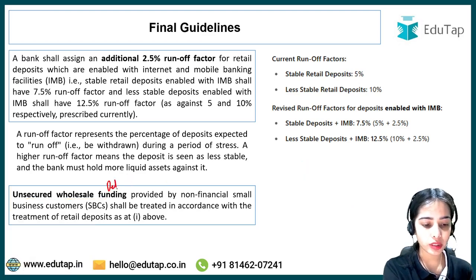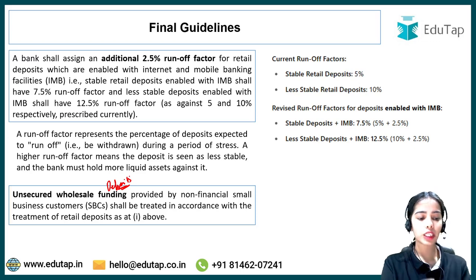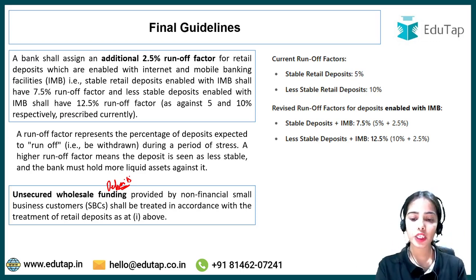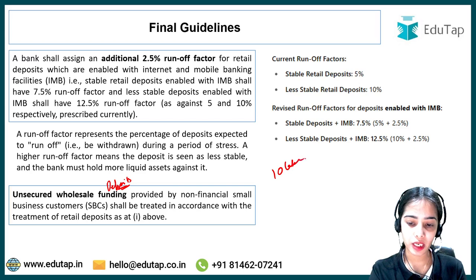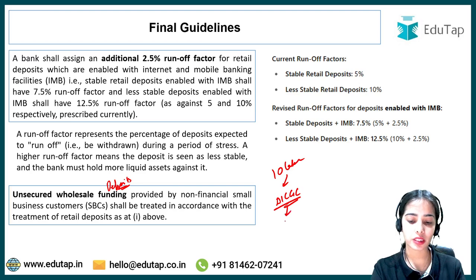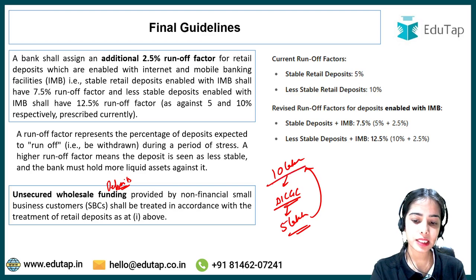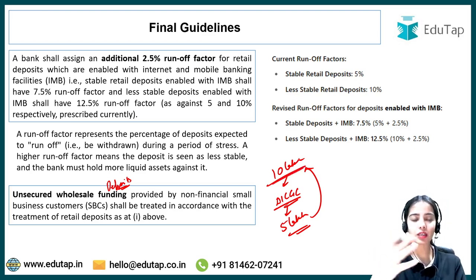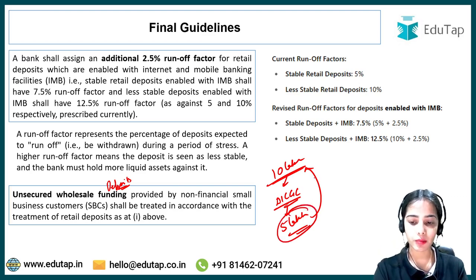Unsecured wholesale deposits means the huge wholesale deposits. Let's say the wholesale deposit is of 10 lakh rupees. DICGC only secures the deposits in the bank account up to the limit of 5 lakh. That means 5 lakh is insured, but the rest of the 5 lakh is not insured.